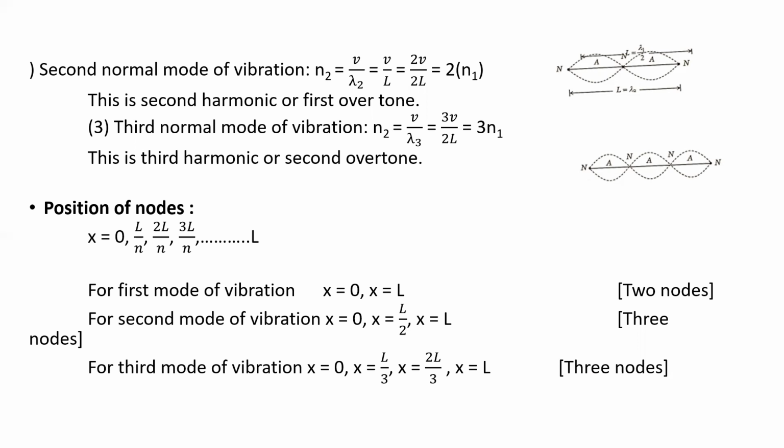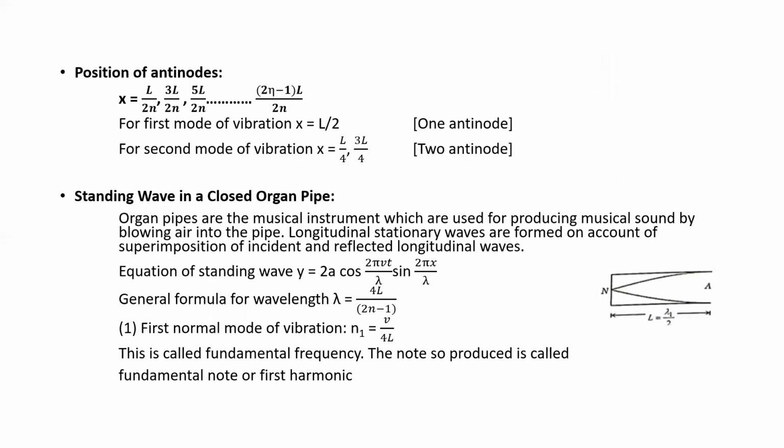Then the second overtone or third harmonic is nothing but n4 equal to 3n1. The positions of the nodes are given by 0, L by n, 2L by n, 3L by n, and so on up to L. For the first mode of vibration, x is equal to 0 and x is equal to L. Here only two nodes are there. For the second mode of vibration, three nodes will come, that is x equal to 0, L by 2 and L. For the third mode of vibration, x equal to 0, L by 3, 2L by 3 and L. This is regarding the nodes.